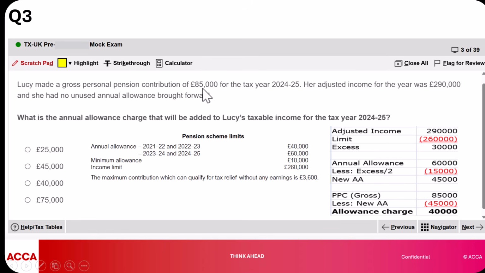And it also helps you in other instances. So gross personal pension contributions help you in computing your adjusted net income as well, specifically for the purposes of determining your personal allowance and your child benefits. Okay, but that's just a side note. But this is how we would get our answer, and our answer would be 40,000, as you can see there.